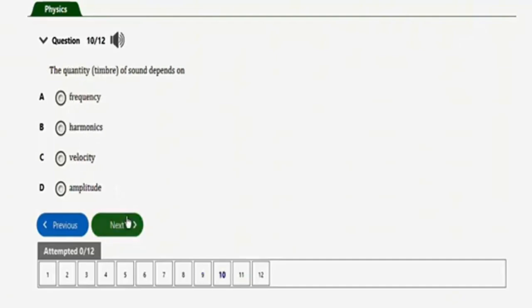Next question is this one. It says the quality, timbre of sound depends on: we have frequency, harmonics, velocity, amplitude. The correct option to this question is option B, which is harmonics.